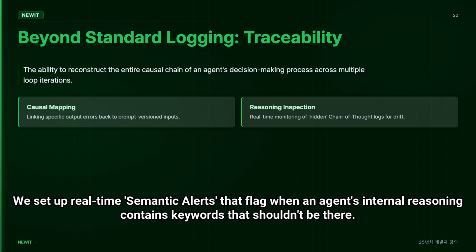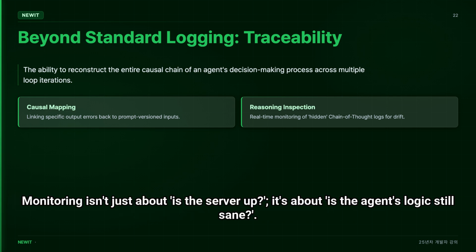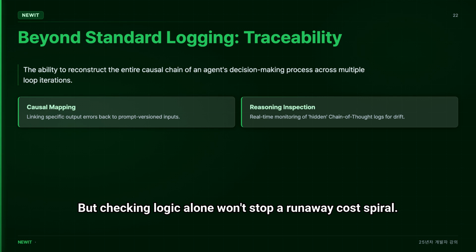We set up real-time semantic alerts that flag when an agent's internal reasoning contains keywords that shouldn't be there. Monitoring isn't just about is the server up. It's about is the agent's logic still sane, but checking logic alone won't stop a runaway cost spiral.